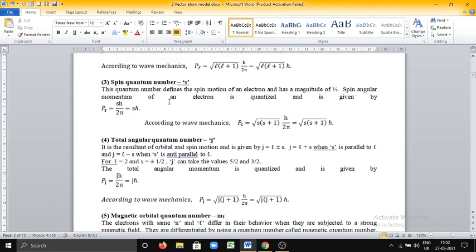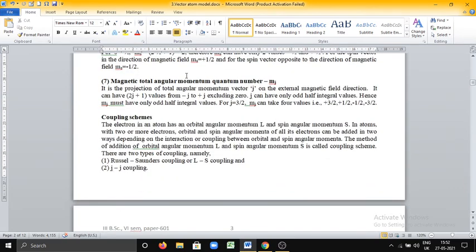Next, in the third session, I will discuss the next topic, that is coupling schemes.